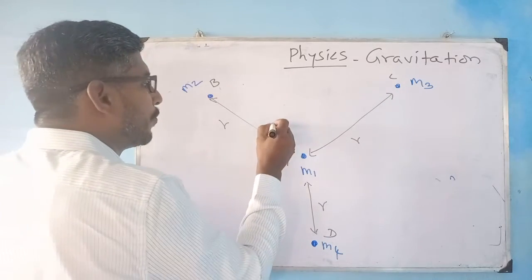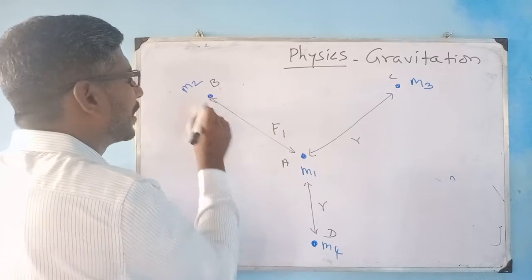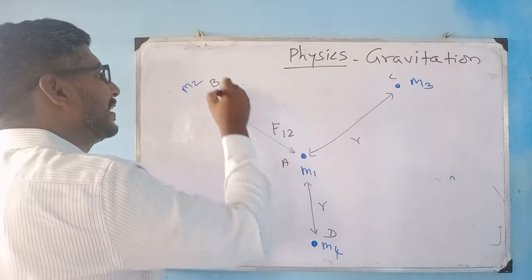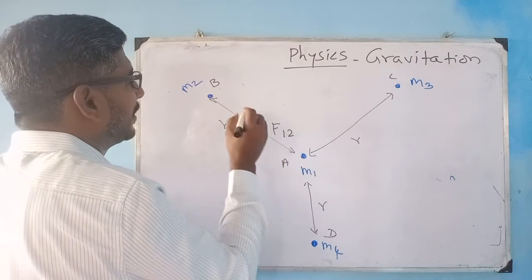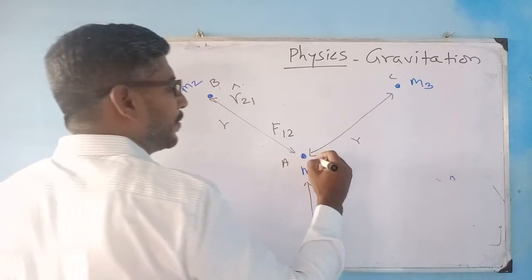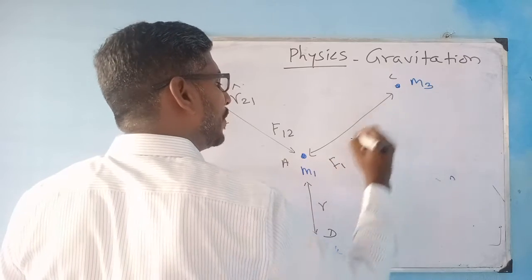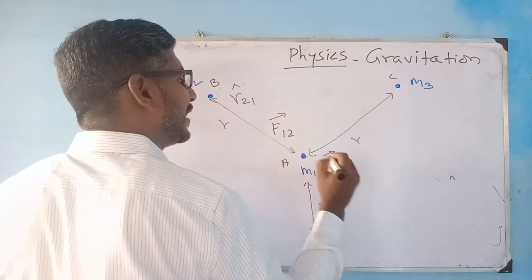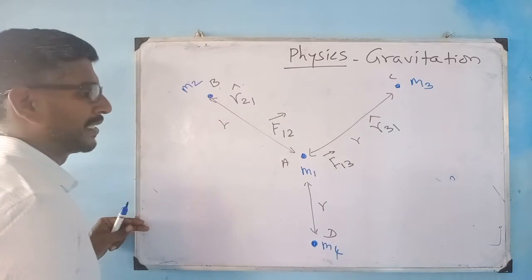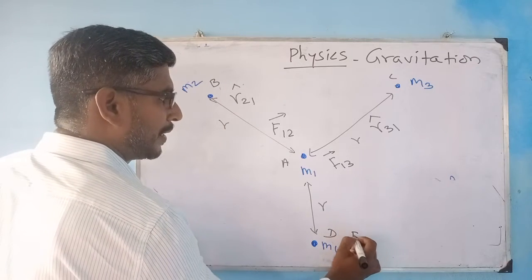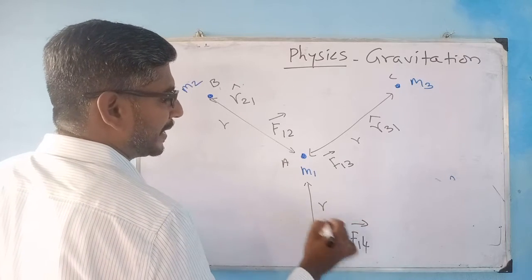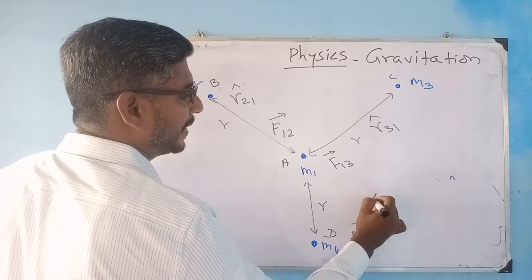What I can say is the force on 1 is due to 2, but acting in which direction? It is acting in the opposite direction, R21 cap. Here the force on 1 is due to 3, and the acting direction is R31, that is the unit direction. Here the force on 1 is due to 4, and the direction is R41 cap.